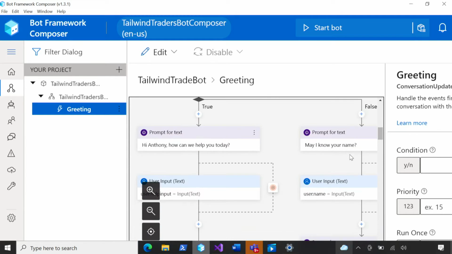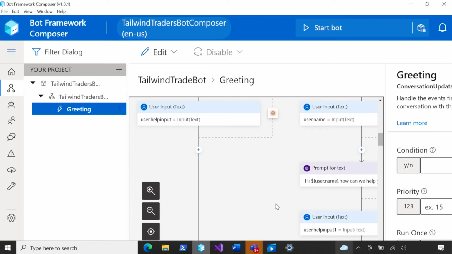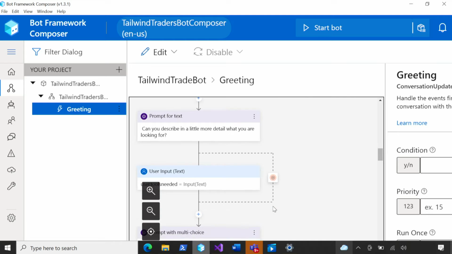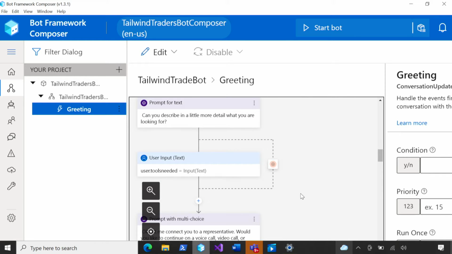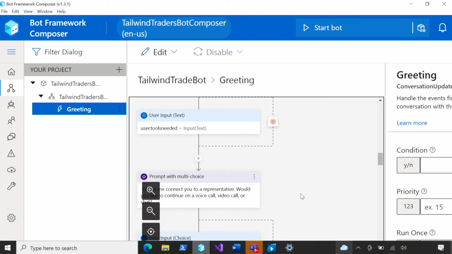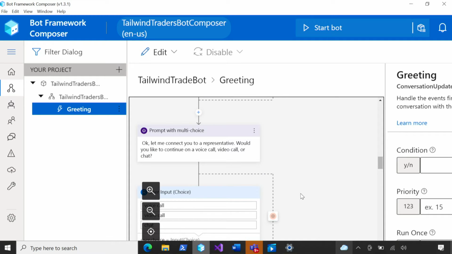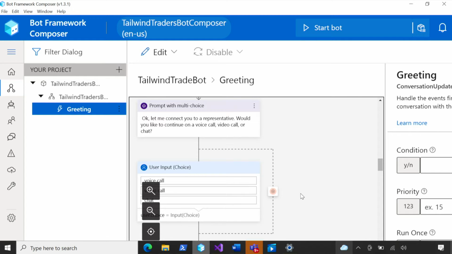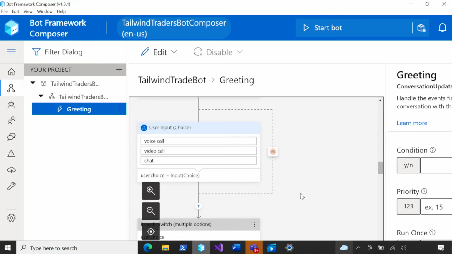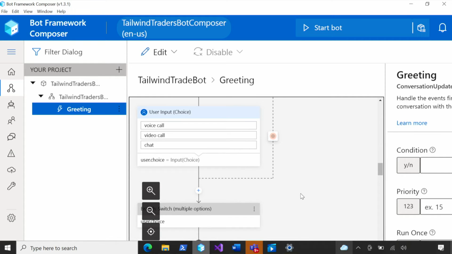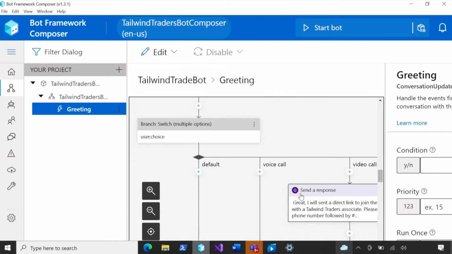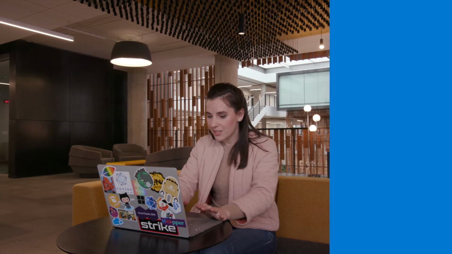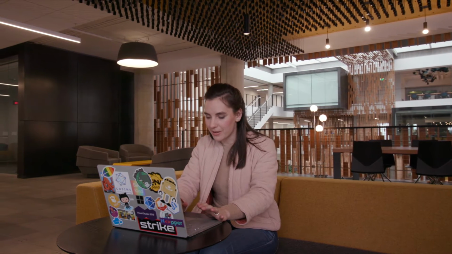It might ask for the actual name of the user if it's not Anthony. We have, a little further down here, the bot asking to describe the problem in a little more detail. And once the bot gets through this introduction and gets the problem and scenario set up, it realizes that we reached the end of the bot's knowledge base. The user needs to connect to a human to get their questions answered, and we have a choice of connecting over voice call, video call, or chat. The user can choose whichever one they want, and based on the user's decision, it will kick off different workflows to connect the user to the associate. Now let's go over to our Azure portal to show how we hook all this up.